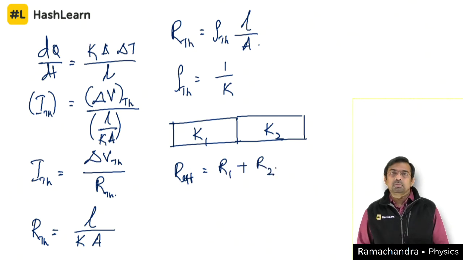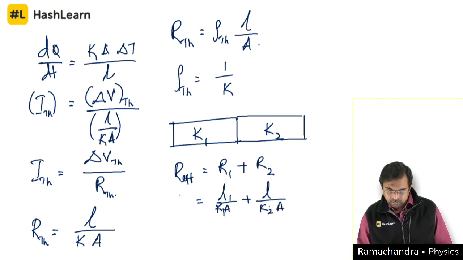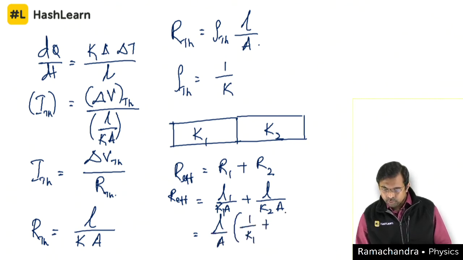Let's assume that lengths are the same for both for our purpose. So R1 is L divided by K1 into A, plus L divided by K2 into A. So R effective, we can write as L by A, taking the common factor outside, times 1 by K1 plus 1 by K2.